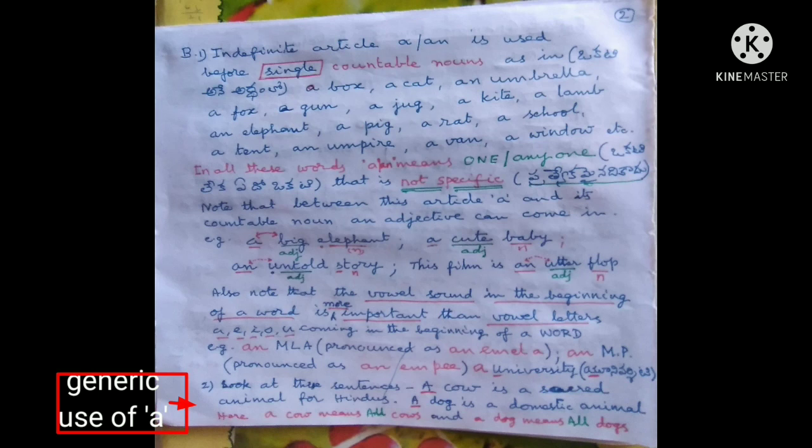2. Look at these sentences. A cow is a sacred animal for Hindus. A dog is a domestic animal. Here, a cow means all cows and a dog means all dogs. It is called generic use of a.